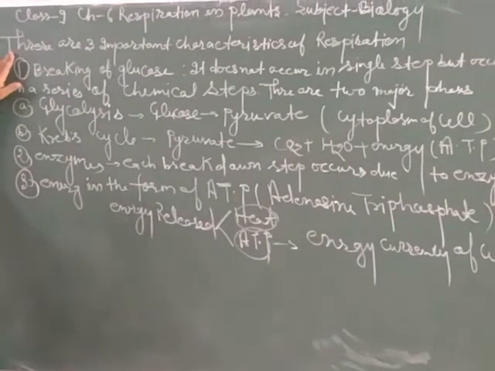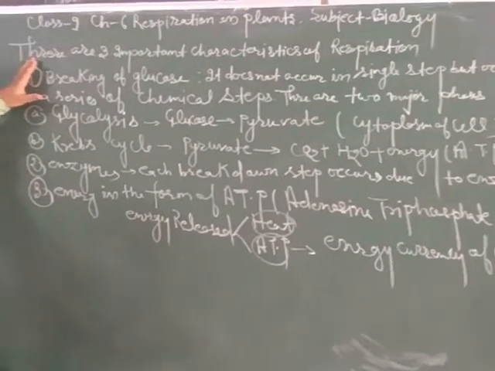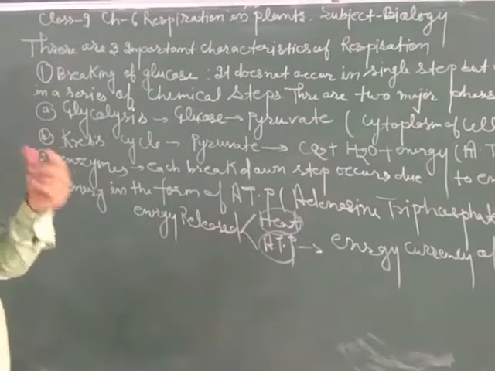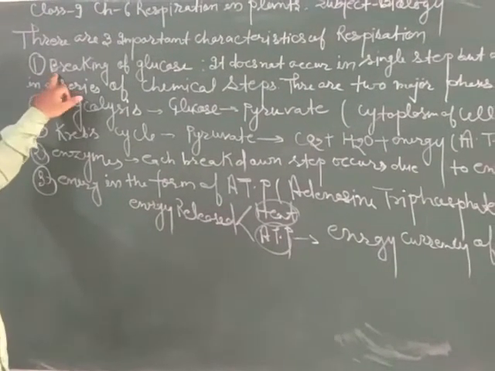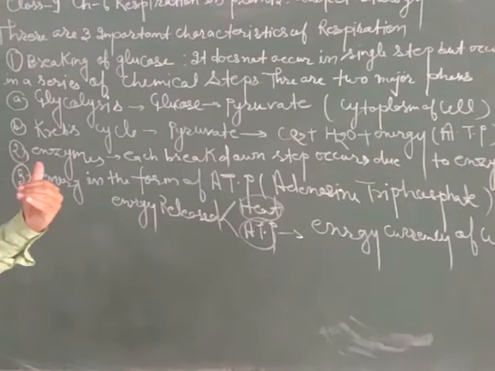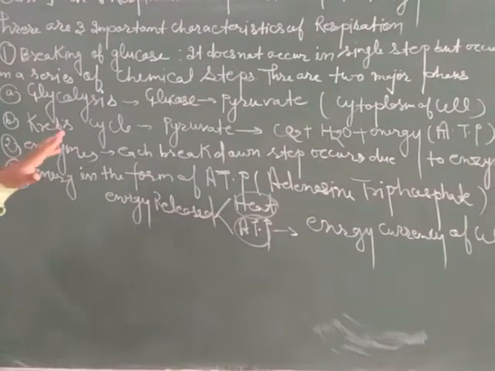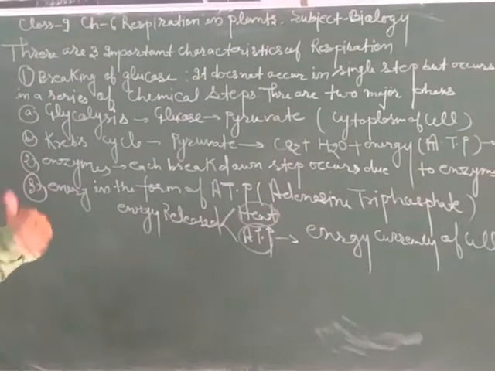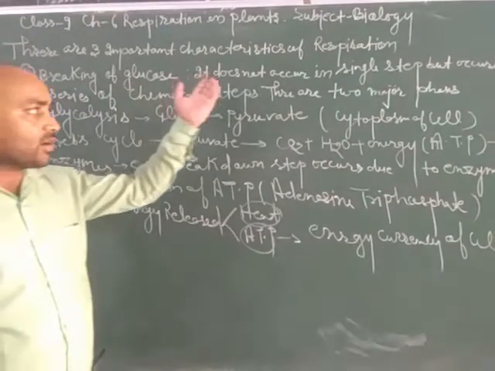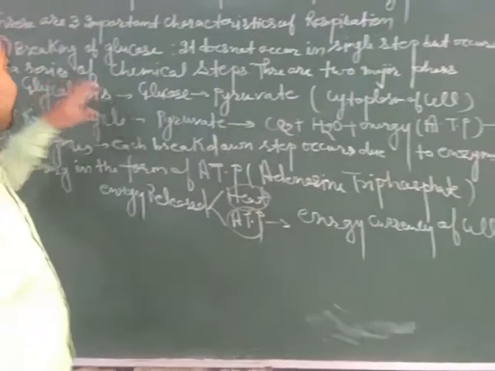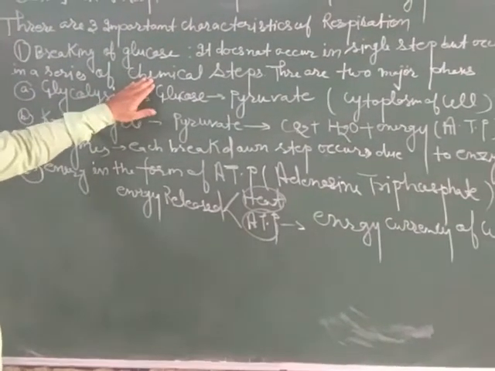Now dear students, we will discuss the characteristics of respiration. There are three important characteristics of respiration, meaning features of respiration. The first feature of respiration is the breaking of glucose. Breaking of glucose means the process by which glucose breaks into carbon dioxide and water, or into ethyl alcohol and carbon dioxide. This process does not occur in a single step, but in a series of chemical steps.